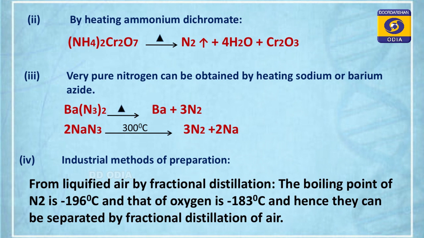If I think about the orange colored solid, it could be potassium dichromate. We know that is an orange colored solid, so it could be the dichromate salt. On heating it gives an unreactive gas. We know that nitrogen is unreactive. Why is it unreactive? Because the N triple bond is there, and the bond dissociation energy is too high. So it is very difficult to break the nitrogen molecule or dissociate nitrogen into nitrogen atoms.